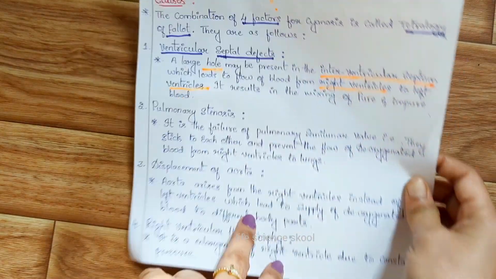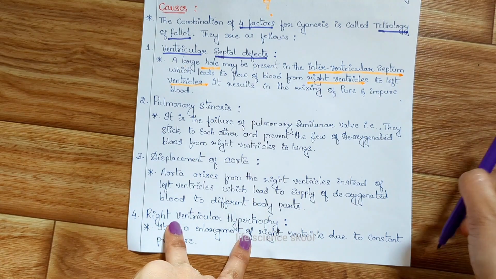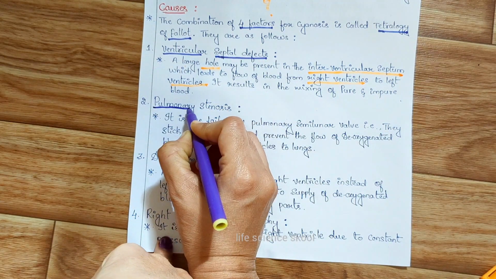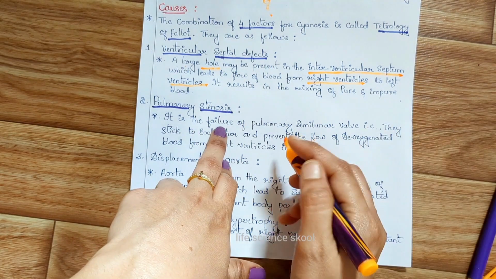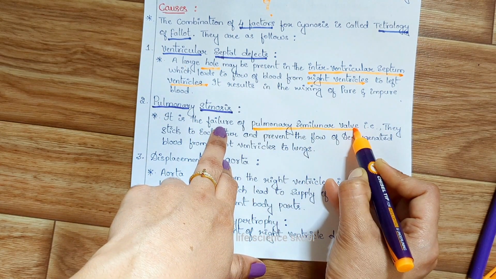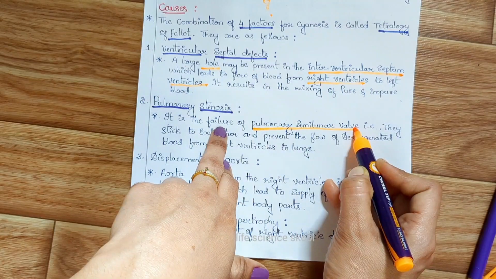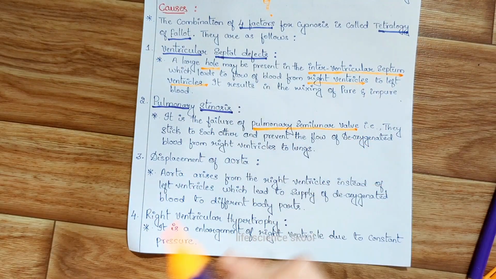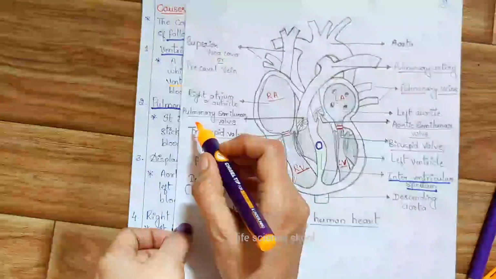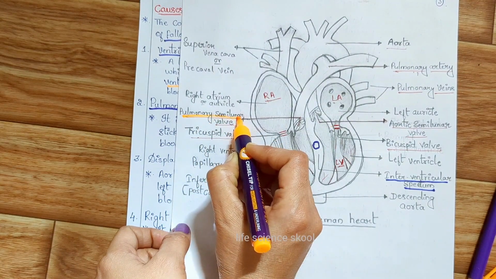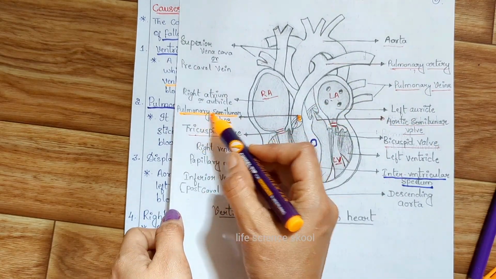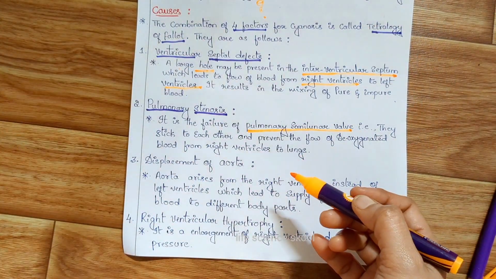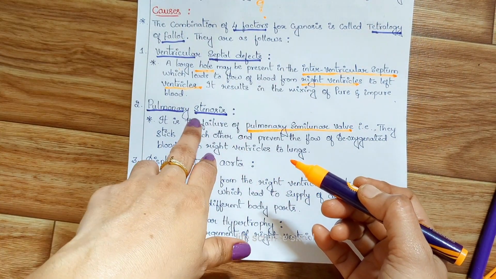Now let us look at the next reason for cyanosis. The next reason is pulmonary stenosis. What is this? It is the failure of the pulmonary semilunar valve. You know the pulmonary semilunar valve, which I explained in the previous video. You can have a look here. This is the pulmonary semilunar valve. If there is any defect in this valve, that will lead to pulmonary stenosis.